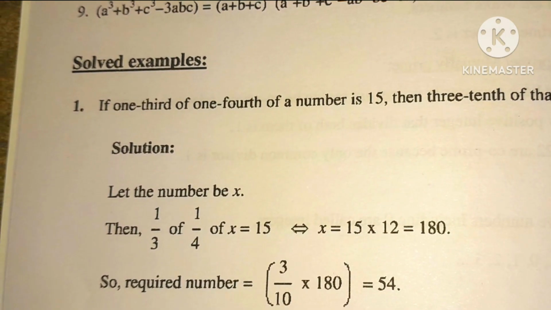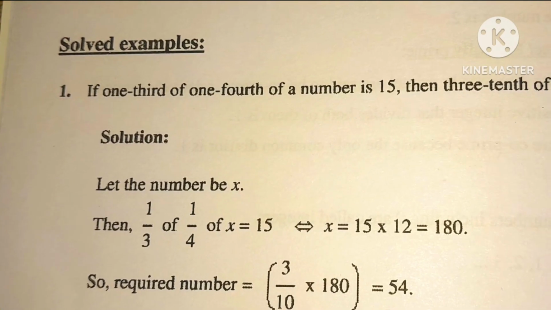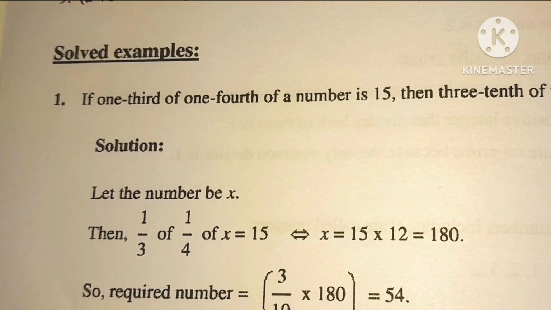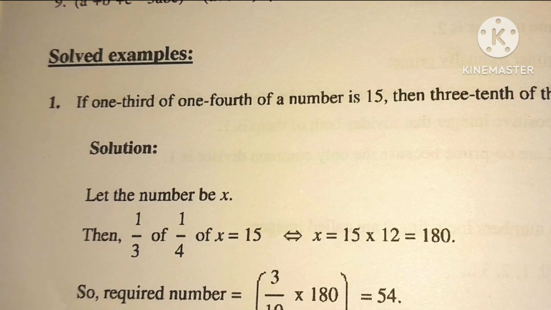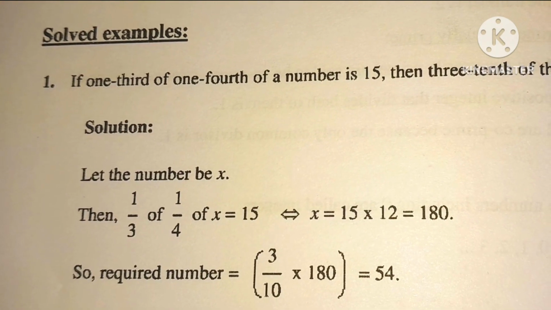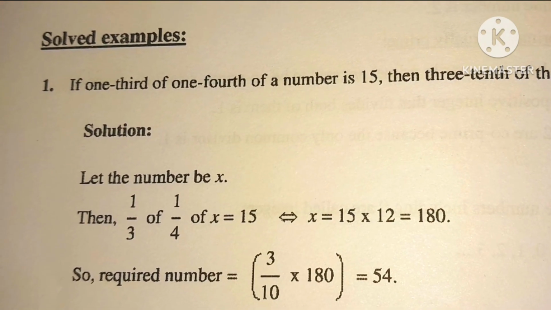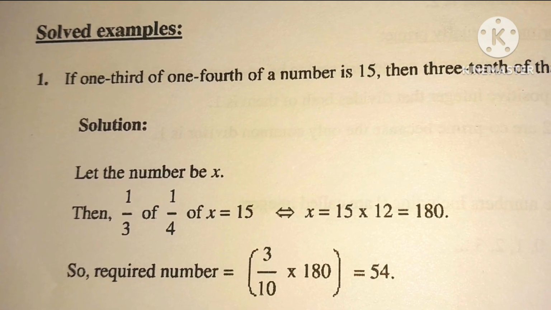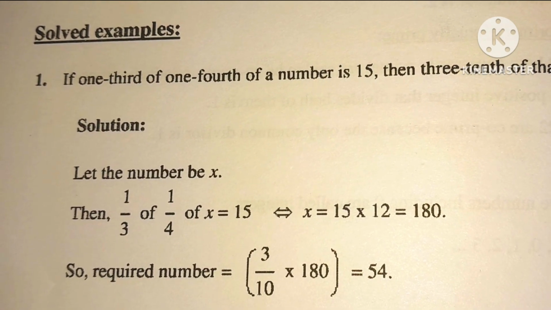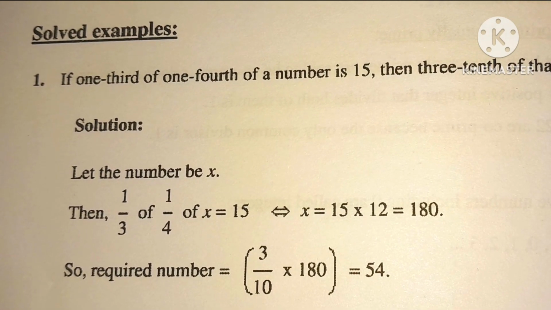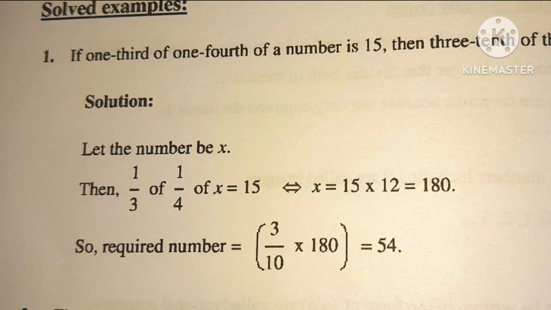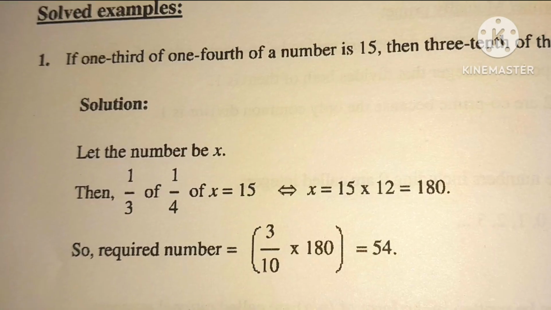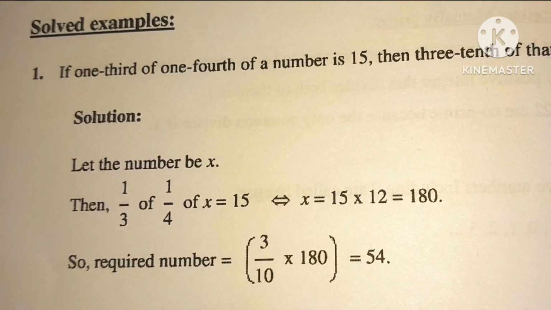Short examples. If 1/3 of 1/4 of a number is 15, then what is 3/10 of that number? Solution: let the number be x. Then 1/3 of 1/4 of x = 15, so x = 15 × 12 = 180. So the required number is 3/10 × 180 = 54.